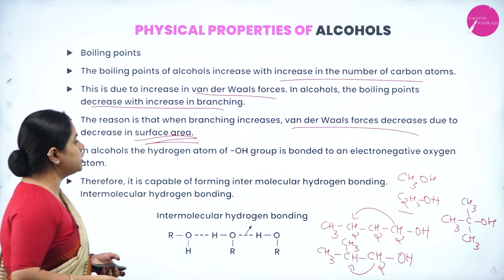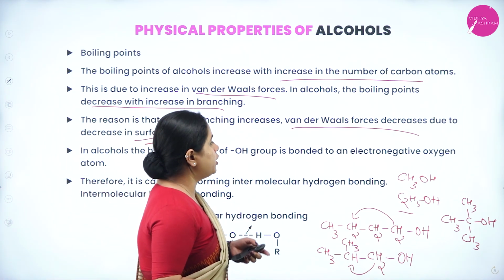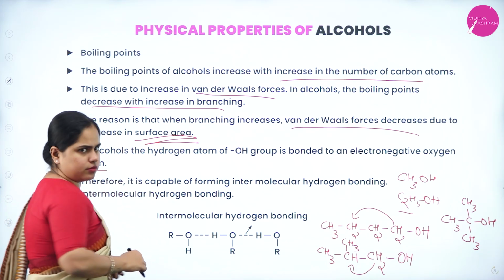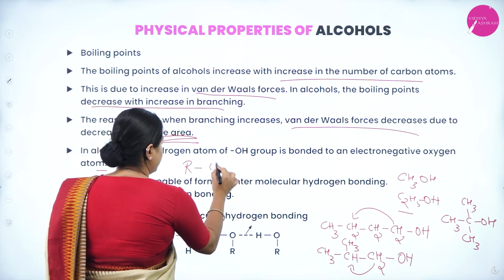In alcohols, the hydrogen atom of OH group is bonded to an electronegative oxygen atom. Right. The general formula is ROH.